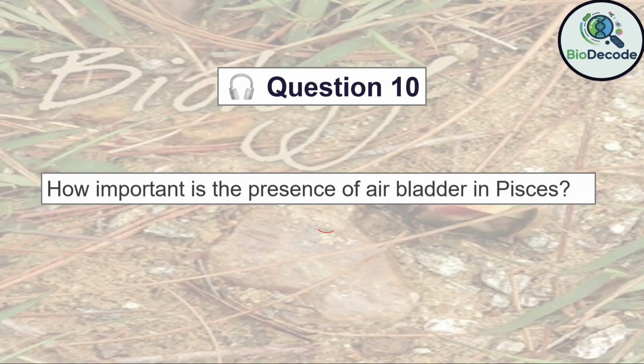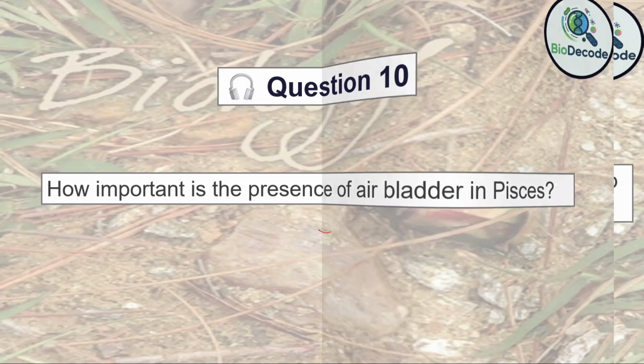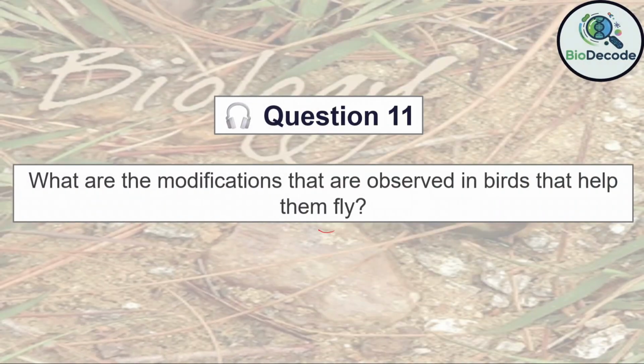Overall, the air bladder contributes to survival, energy efficiency, and ecological adaptability in aquatic environments. Question 11. What are the modifications that are observed in birds that help them fly?